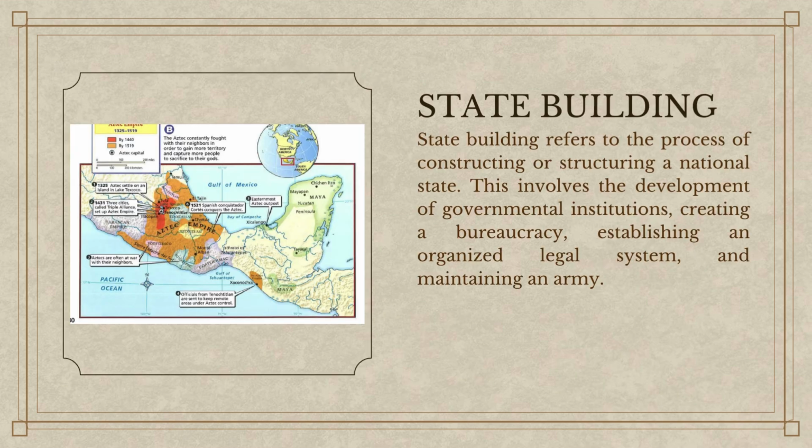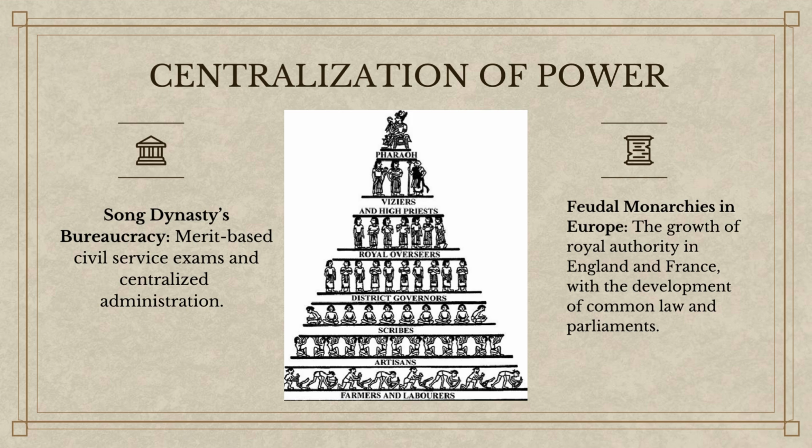State building was a crucial theme during this period, as many civilizations centralized power, expanded their territories, and developed infrastructure. In East Asia, the Song dynasty implemented a highly organized bureaucracy, with merit-based civil service exams ensuring that the most qualified individuals were placed in government positions. In Europe, feudal monarchies like those in England and France saw the growth of royal authority, exemplified by the development of common law and parliaments.